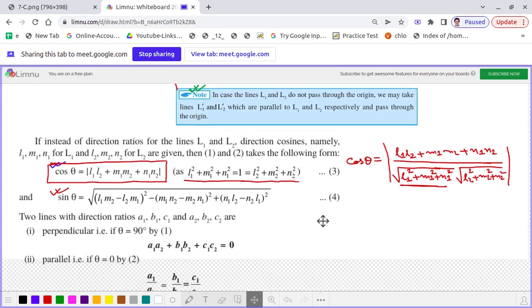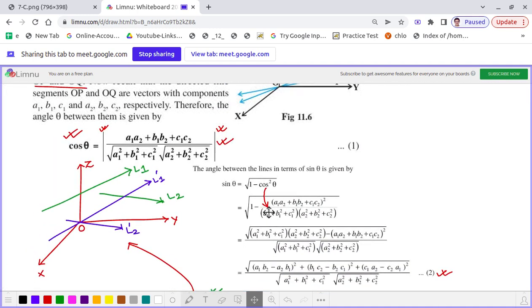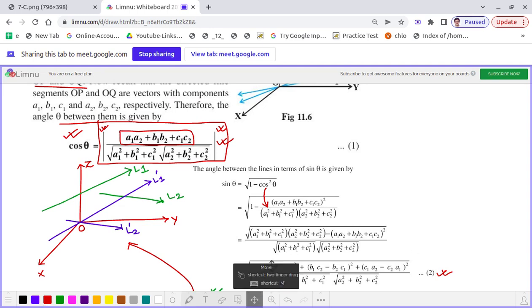Now, what will happen if the lines are perpendicular to each other? Perpendicular to each other means theta will be 90 degrees, and cos of 90 degrees is equal to 0. Let me go back again. If this expression has to be equal to 0, that means the numerator has to be equal to 0. That means A1 A2 plus B1 B2 plus C1 C2 has to be equal to 0, and this is what